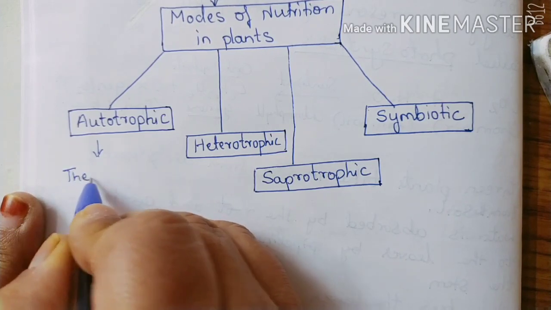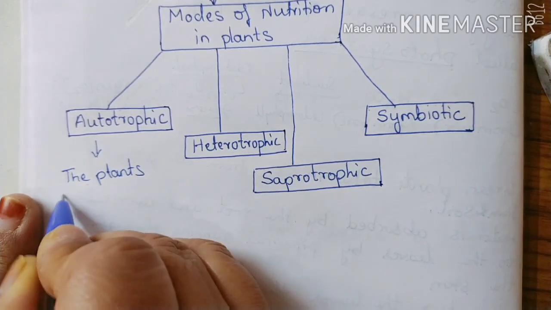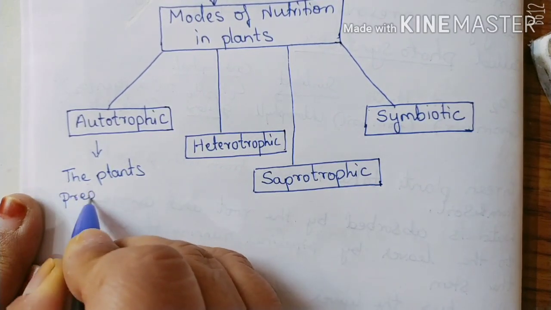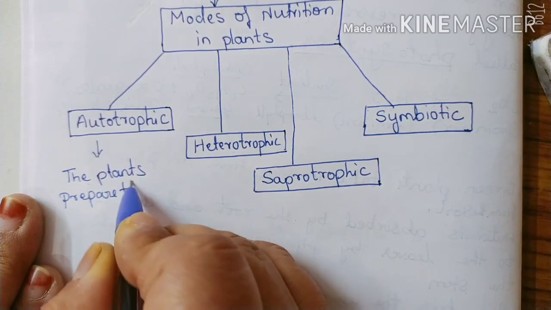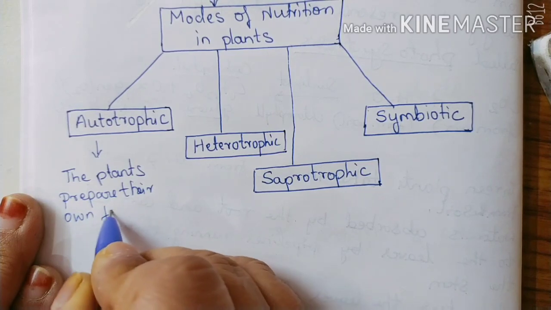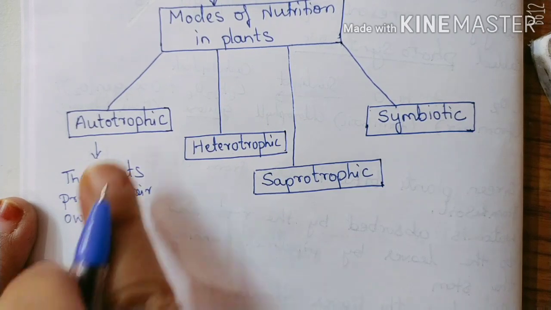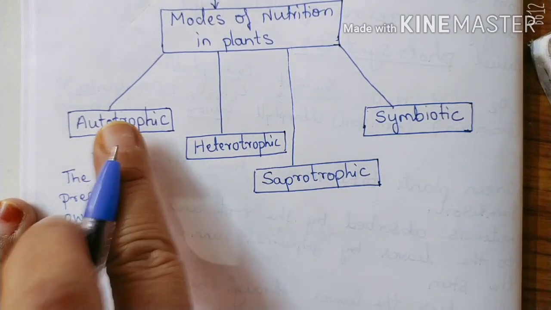When the plants prepare their own food, that is, they don't depend on anyone, they prepare their own food, then it is called autotrophic nutrition.